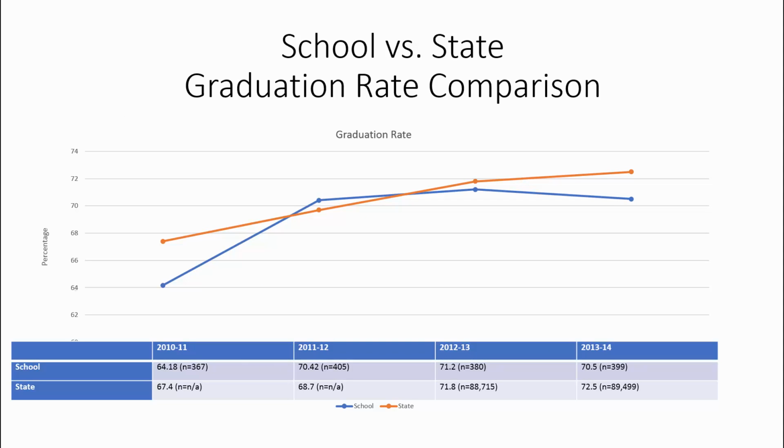School versus the state. After reviewing the scores, let's take a look and see how the school does in comparison to the state. As compared to the state, 67.4% of the students statewide graduated in 2010 to 11, compared to Wheeler High School's graduation rate of 64.18. In 2013 to 14, Wheeler High School did close the gap, but only by 2%, still falling behind. Wheeler High School represents a total of 399 students in 2013 to 14 graduating, in comparison to 89,499 for the entire state.